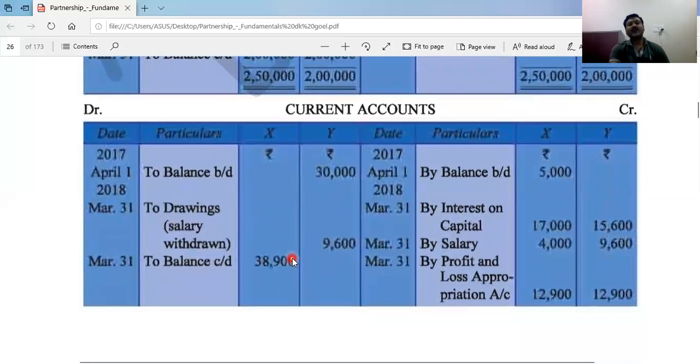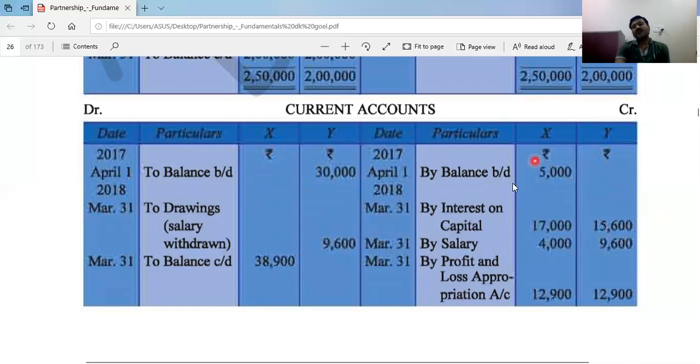So in current account in this question, X having the credit balance given 5,000 and Y having the debit balance 30,000. In the question, initially it has been given. We can see the question by scrolling back. So opening current account balance of X having the credit, and for Y 30,000 debit balance. The two balances we will write in debit side, right?